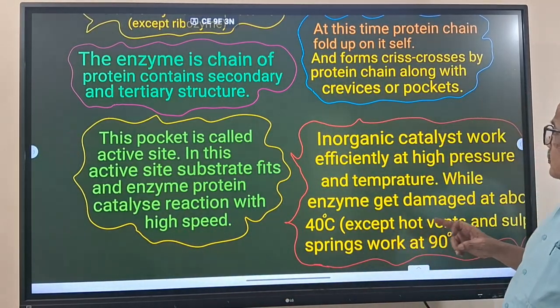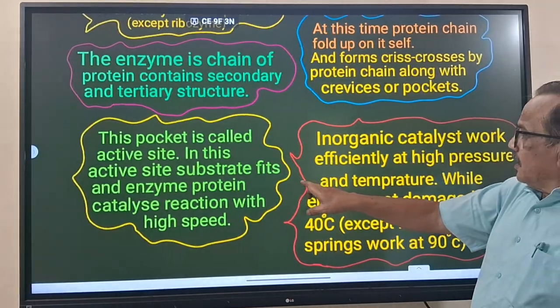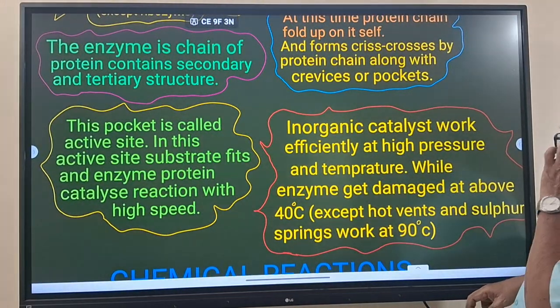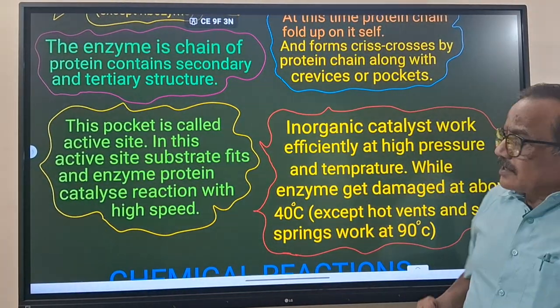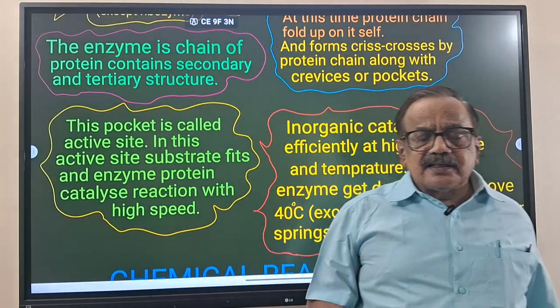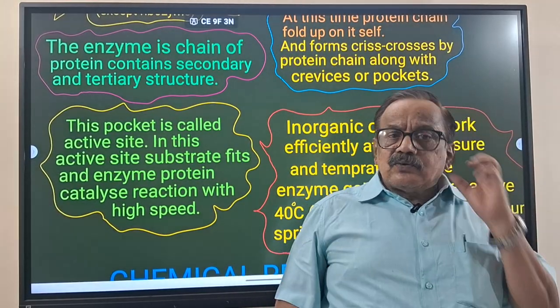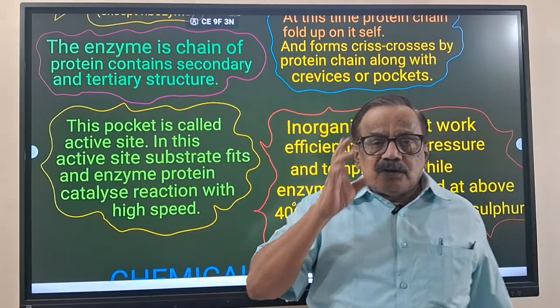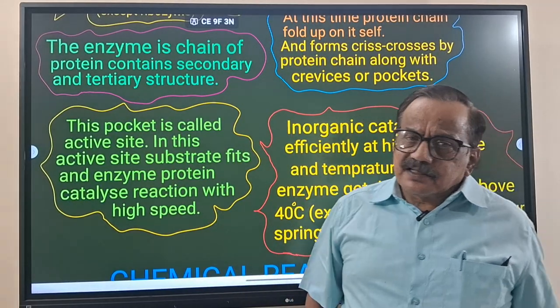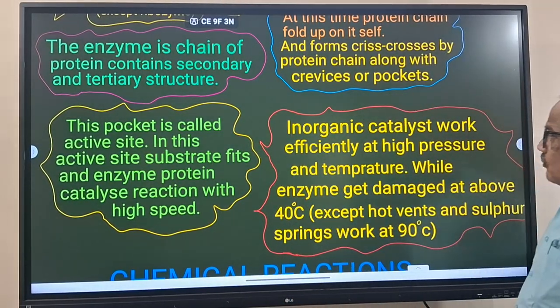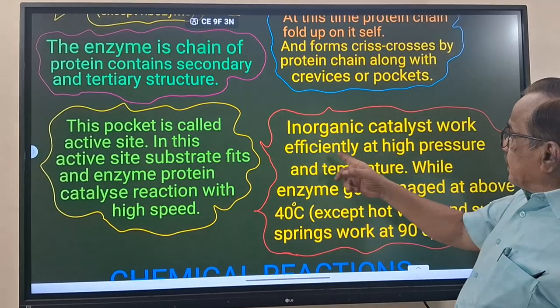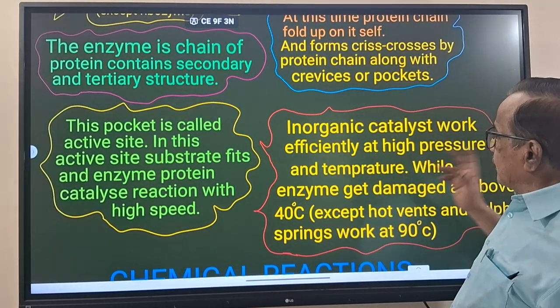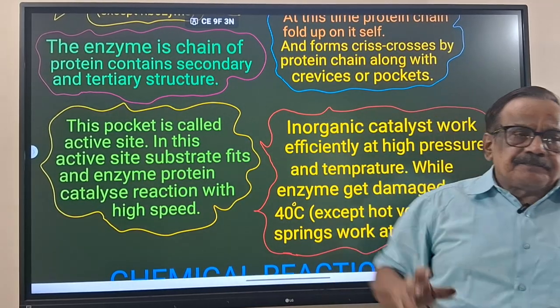Now, there is a lot of difference here. Catalysts are present in inorganic reactions also, and in metabolic reactions. In industries also, they use catalysts, which work efficiently at high pressure and temperature.